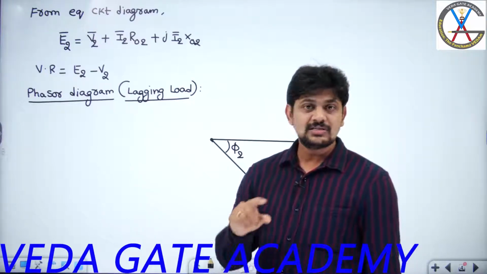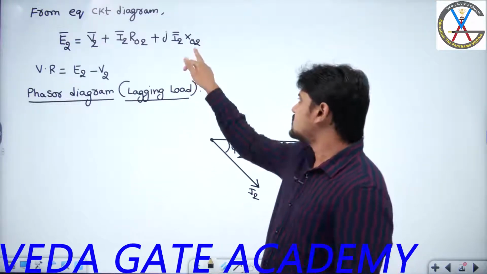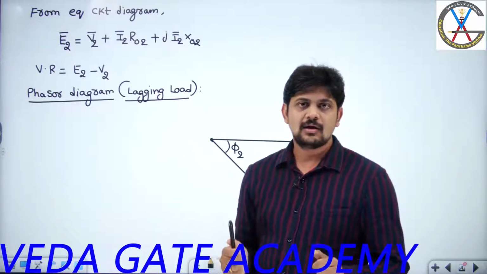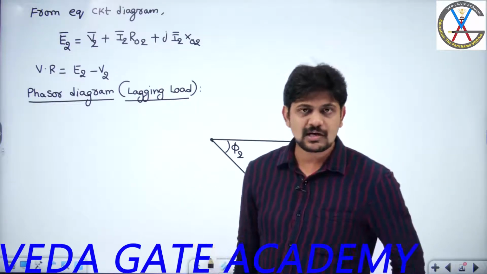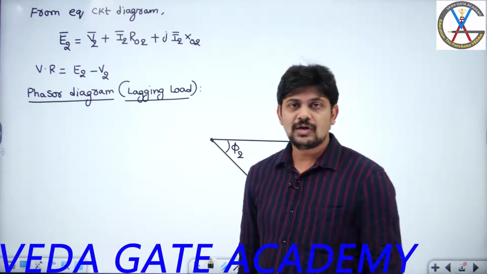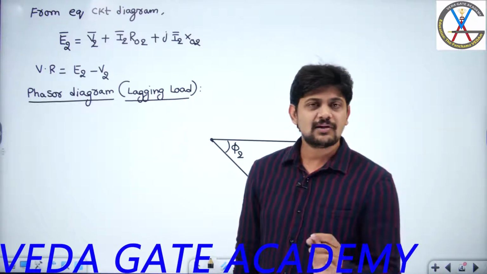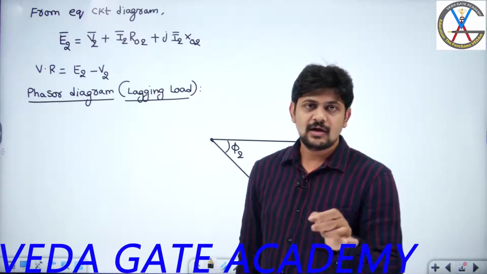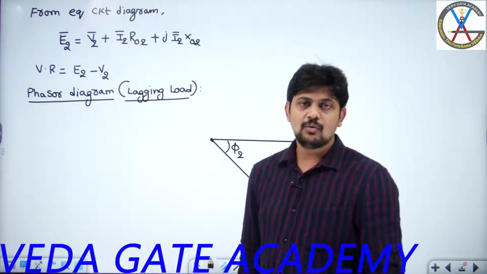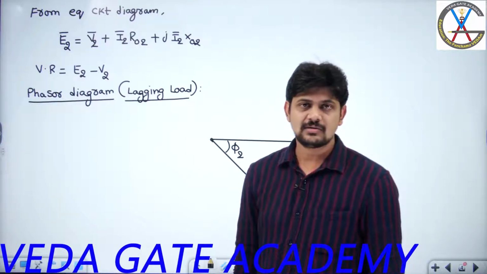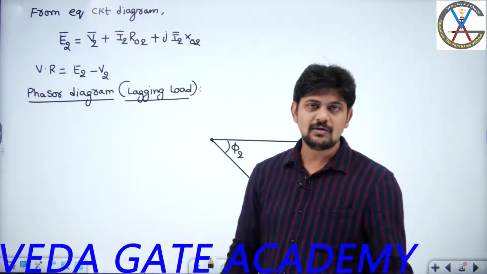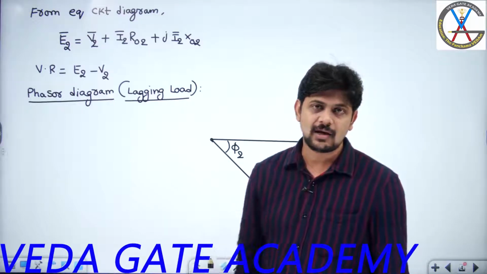In an inductor, what is the relation between current and voltage? Since it is a pure inductor, current will be lagging the voltage by exactly 90 degrees. I can equivalently restate that as voltage leads current by 90 degrees. Both are the same, right?